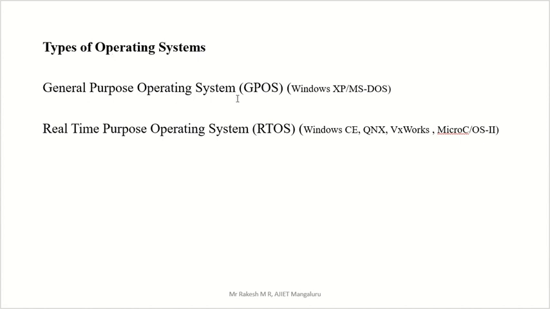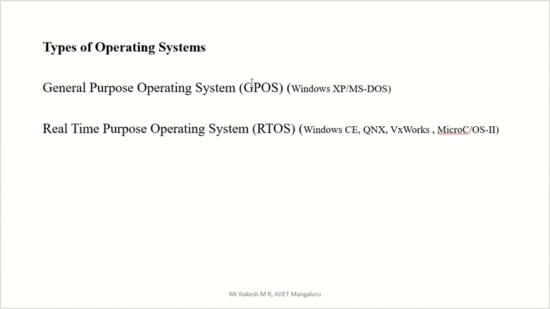What do you mean by general purpose? We can use that OS for any purpose. Real time means we can use that only for real time purposes. Here in general purpose, we are not going to concentrate on response time, but response time is very important in the case of RTOS.